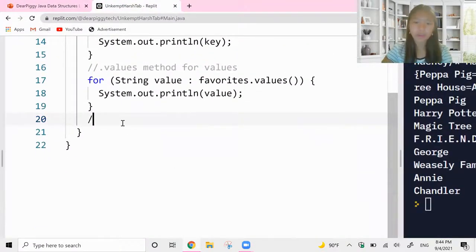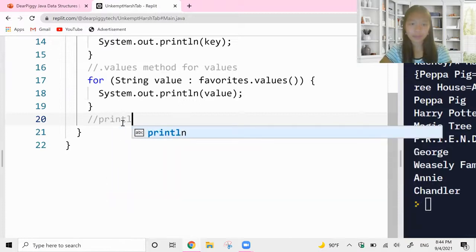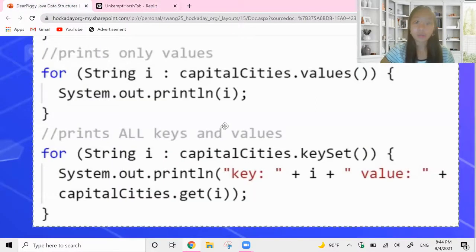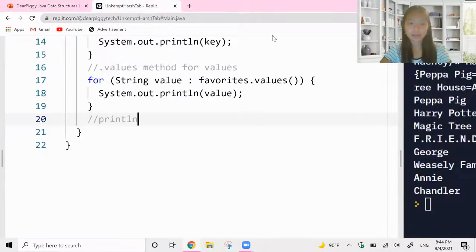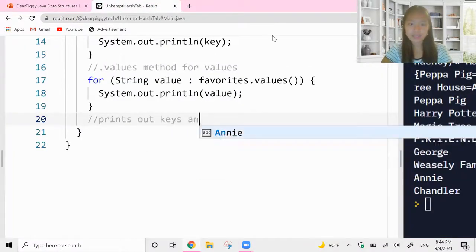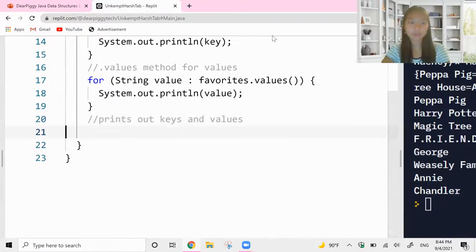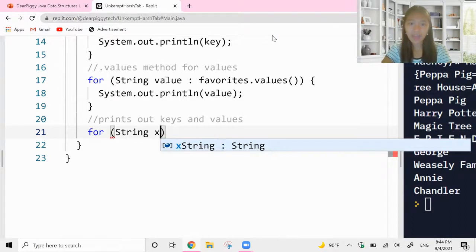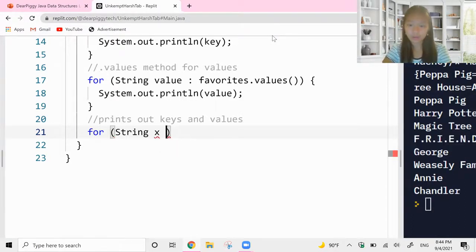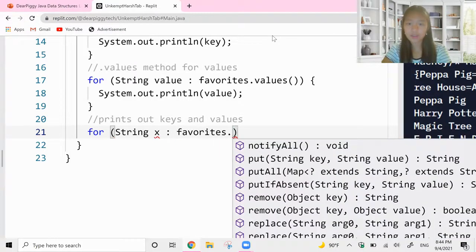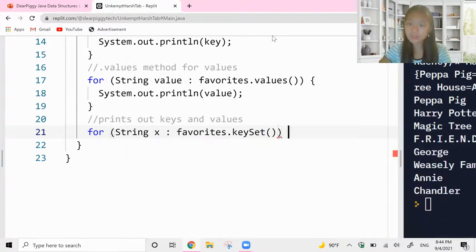By the way, if we have some Java knowledge, we should know that I currently is the index. So we're going to say prints out keys and values. All right, so we do a for each loop as well. For string I or string X for our favorites dot key set. So we're going to start with key sets.